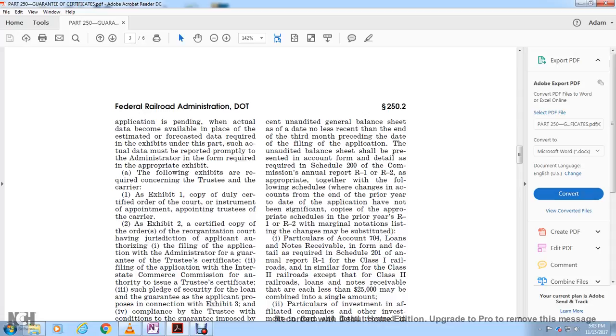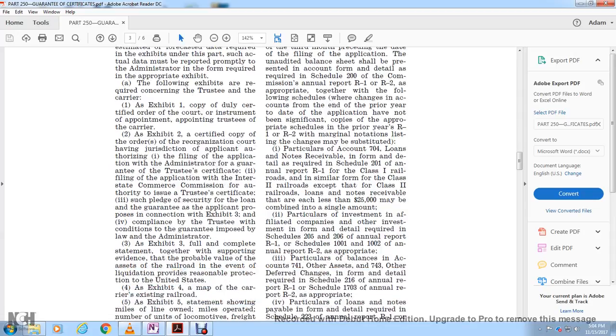1. Particulars of accounts 704, loans and notes receivable, to inform of the details required by the statute in Schedule 201 of the annual report R1 for Class 1 railroads and similarly for Class 2 railroads, except that for Class 2 railroads, loans and notes receivable of less than $25,000 each may be combined in a single amount. Particulars of investments in affiliated companies and other investments inform of the details required in Schedules 205 and 206 of the annual report R1, or Schedules 1001 to 1002 of annual report R2, as appropriate.